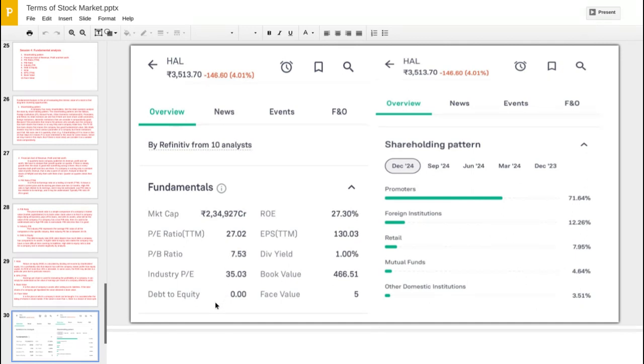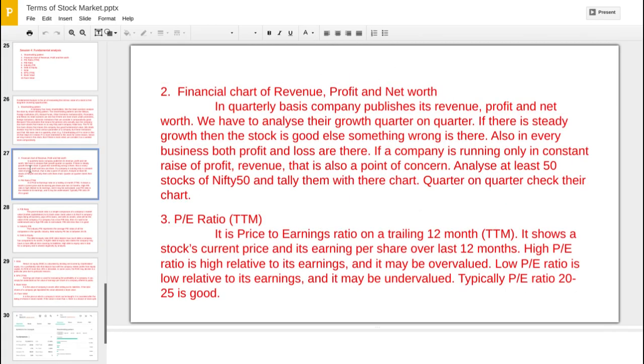Then debt to equity, that means per equity how much debt is there for HL, and it is 0. That means it is a debt free company. So it itself provides a very good fundamental mark to HL. Then ROE, 27.30%.